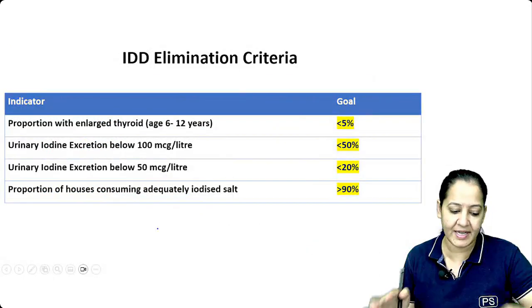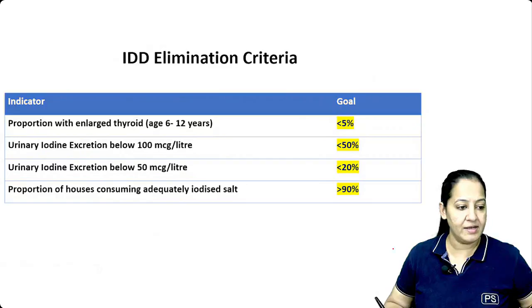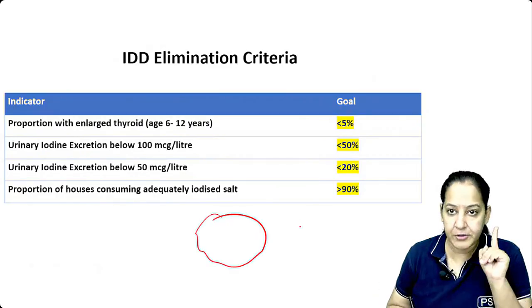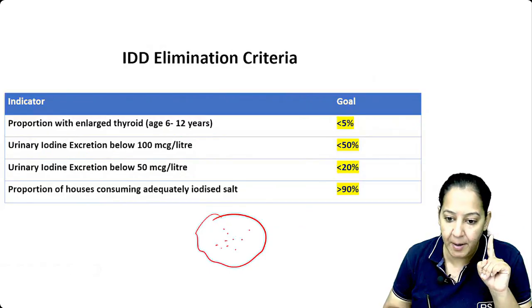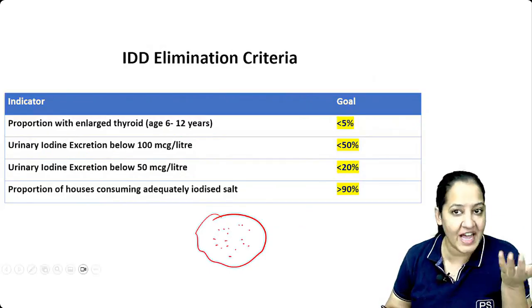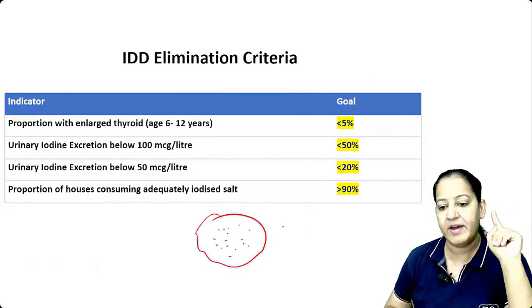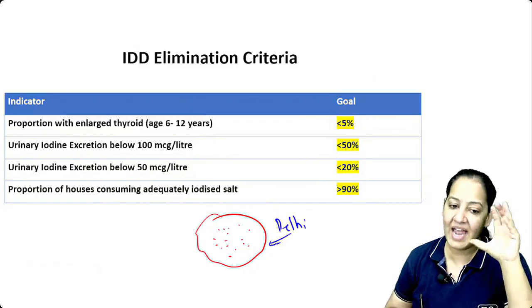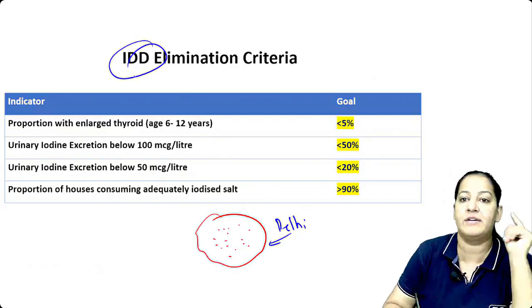The last thing in iodine you have to learn very thoroughly. Tell me, there is a community. I'm not talking about a person. There is a community, a geographical area. The community can be a country, can be a city. For example, let's take a city, Delhi. It's a community. So if I say any community has IDD or does not have IDD, how to judge that?